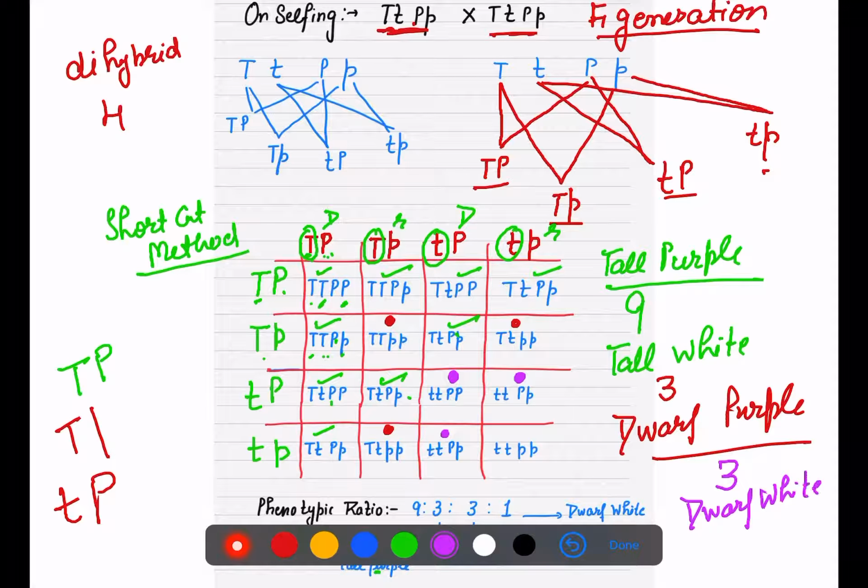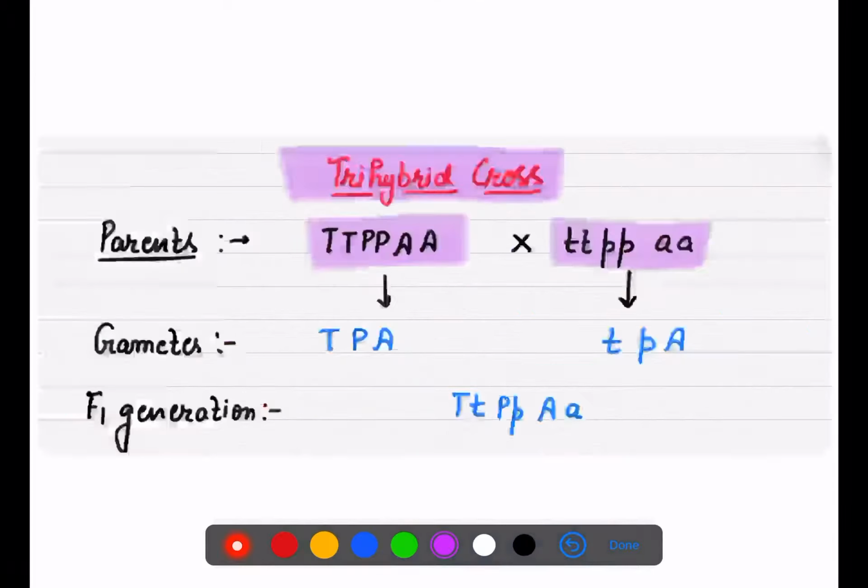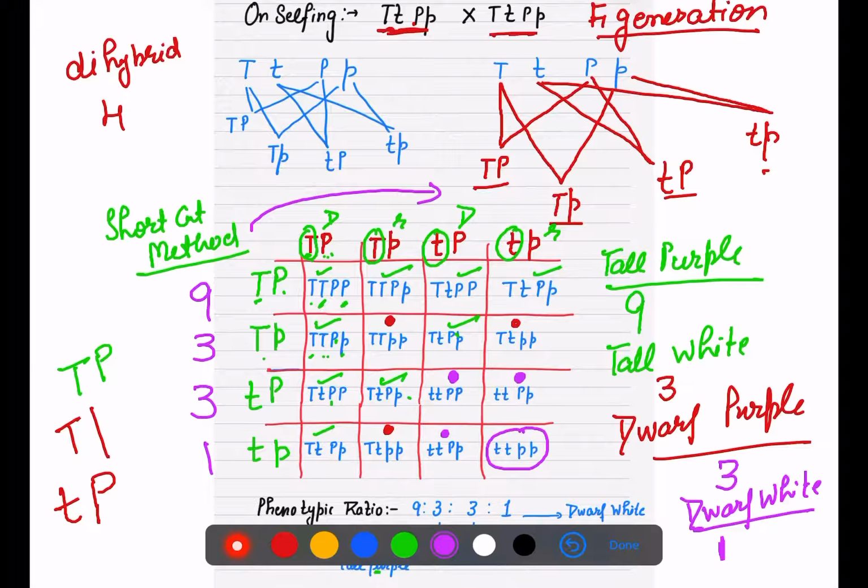And here, only if your chart is correct, if this checkerboard is correct, then you will always get one dwarf white. So here you can see the ratio 9:3:3:1. That is the phenotypic ratio of a dihybrid cross. So in this way you have to explain this law of independent assortment.